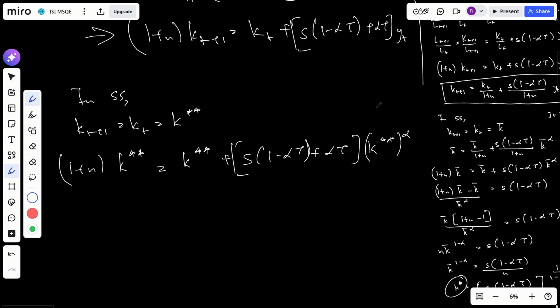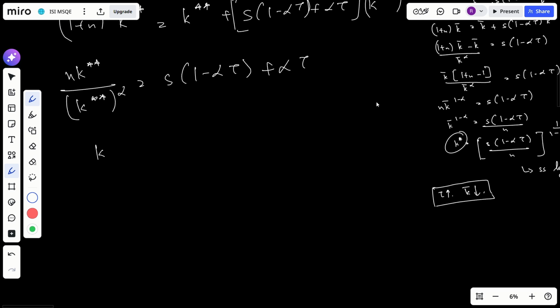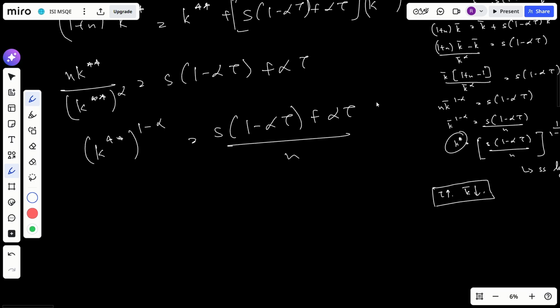So once again I will have k double star 1 plus n minus 1, so just n k double star, and we have k double star to the power alpha is equal to this. Now k double star to the power 1 minus alpha is s times 1 minus alpha tau plus alpha tau divided by n, and I will just have this. This is my k double star.